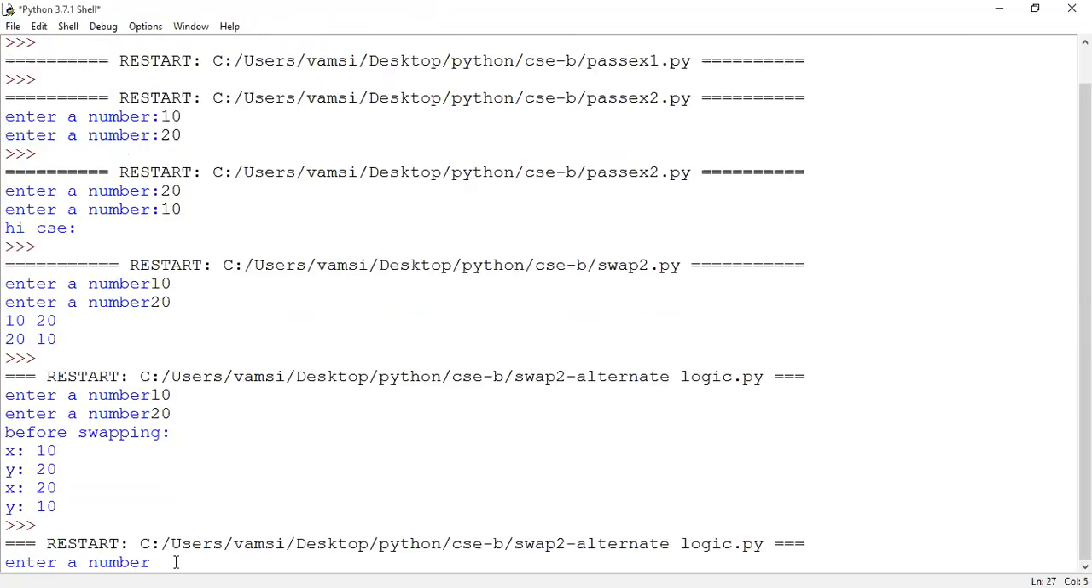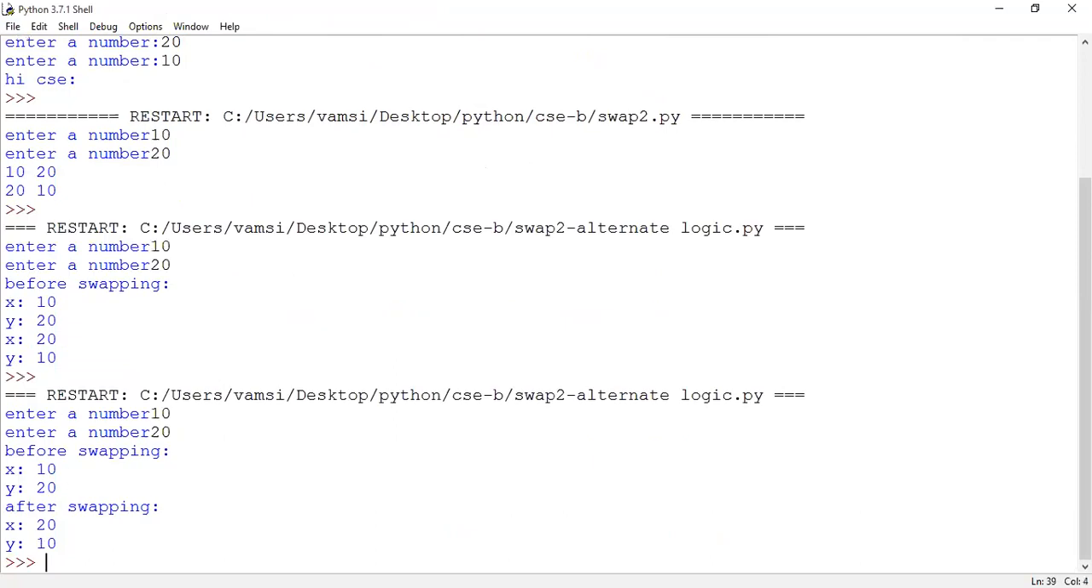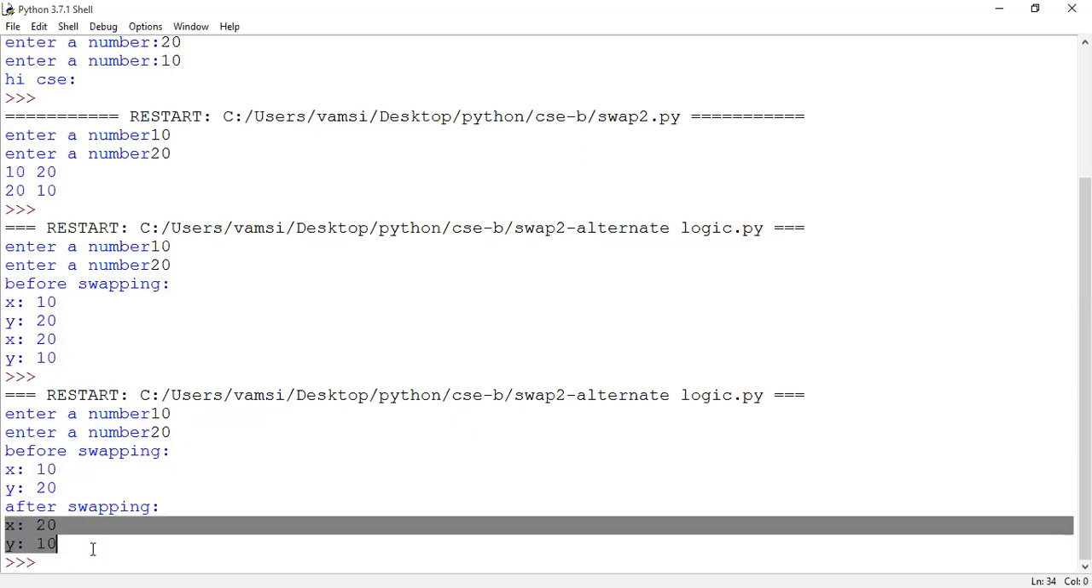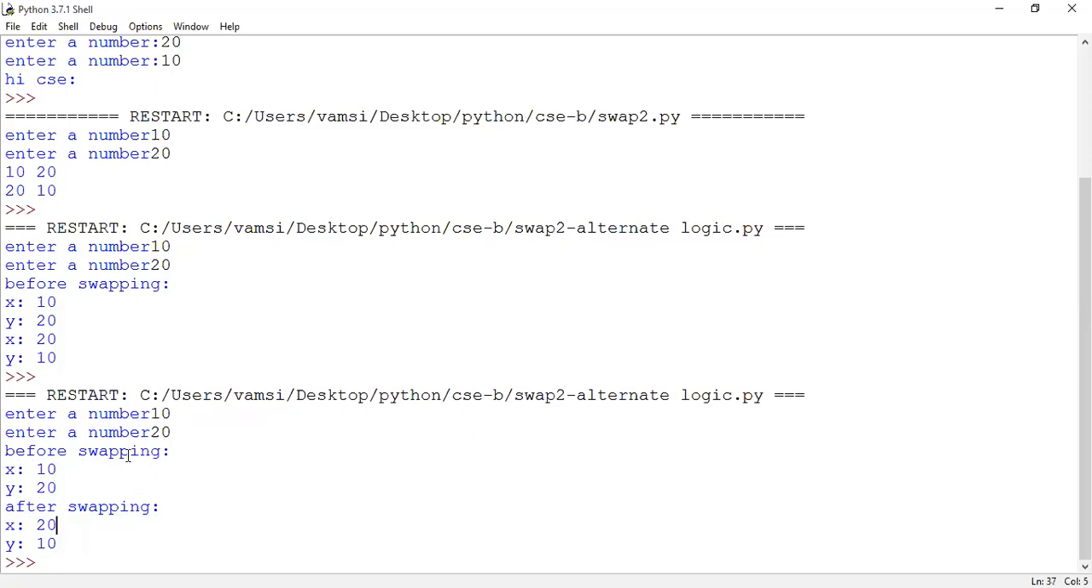Now it is asking for the values. I'm giving 10 and 20. See here. So 10 and 20 are the values of x and y variables before swapping. After the swap logic is executed, the values of x and y are interchanged: 20 and 10. So is it the output which I'm expecting from the program execution? Yes, sir. Is the concept clear, guys? Yes, sir.